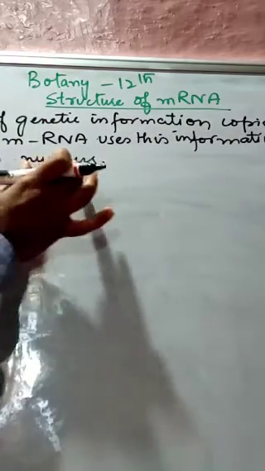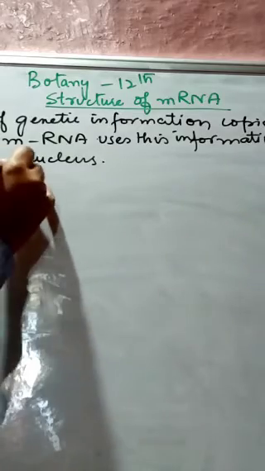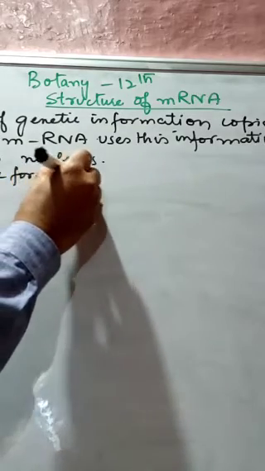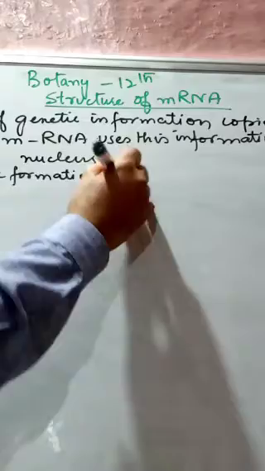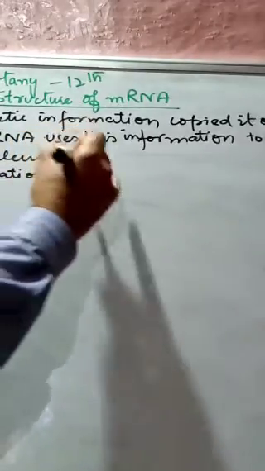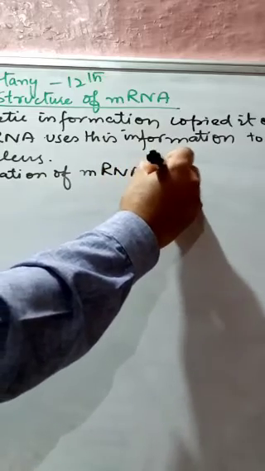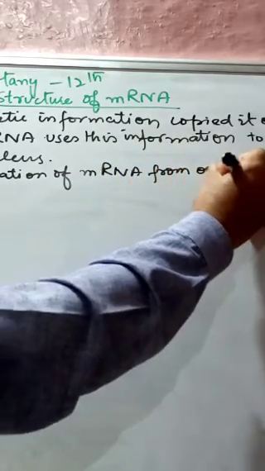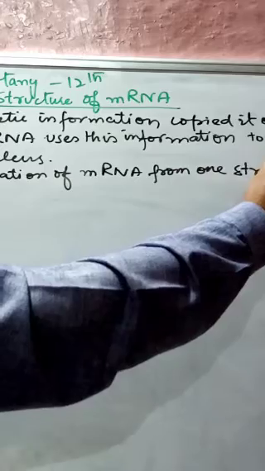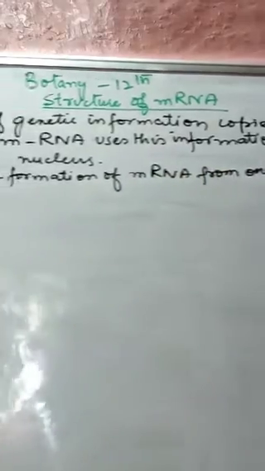Now, the formation of mRNA from one strand of DNA. We know that DNA is double stranded.